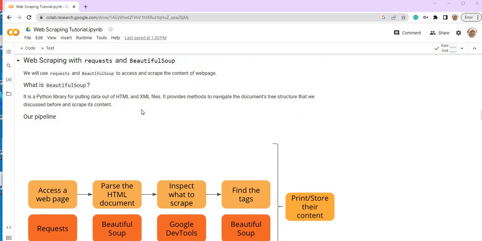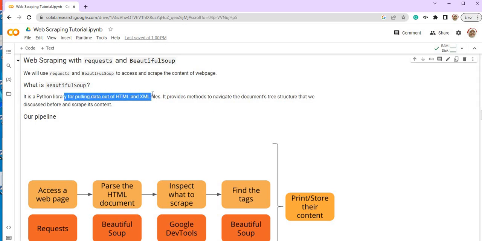Okay, now baru kita akan masuk on the web scraping using Request and Beautiful Soup. So ada dua library yang kita akan guna, which is Request and Beautiful Soup. Beautiful Soup is a Python library for pulling out data from HTML and XML. Request ni guna untuk access the web page. So kita nak suruh Python access web page. Kita tak boleh access directly, kita kena pakai request.